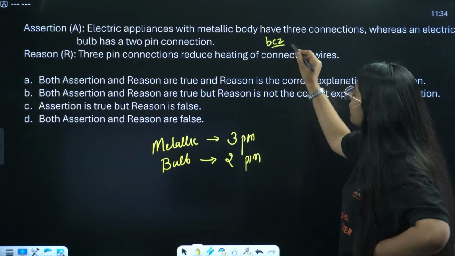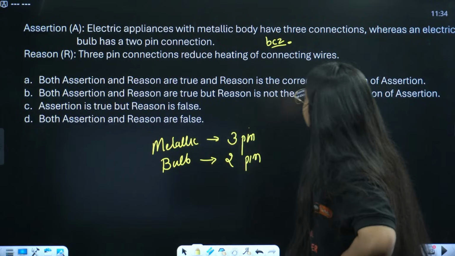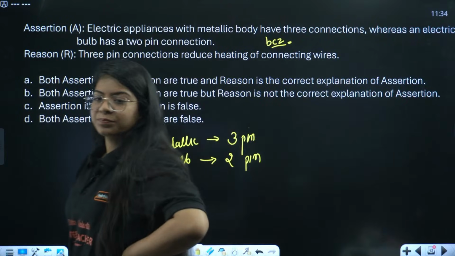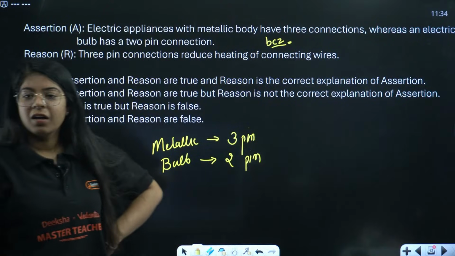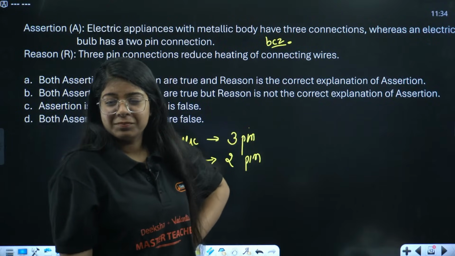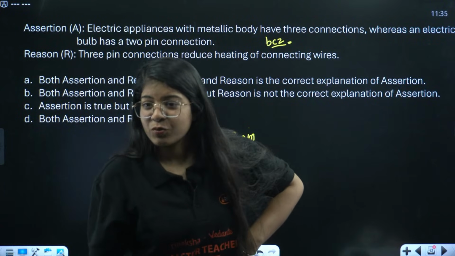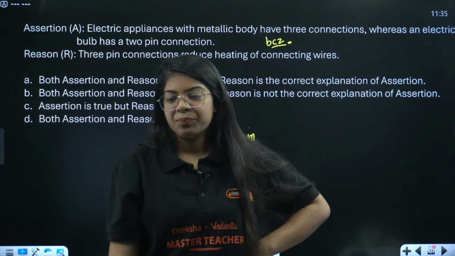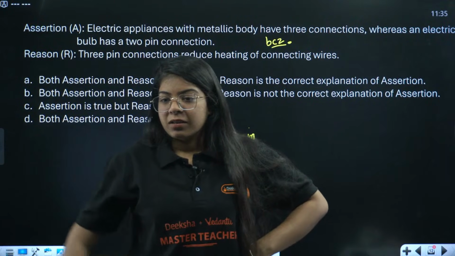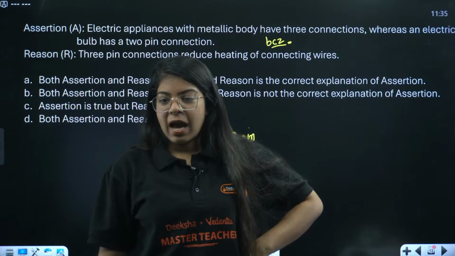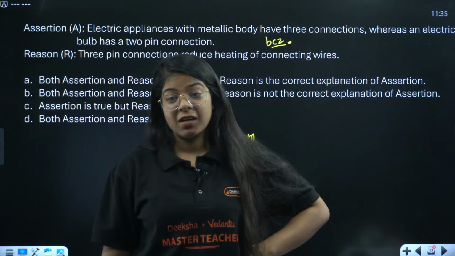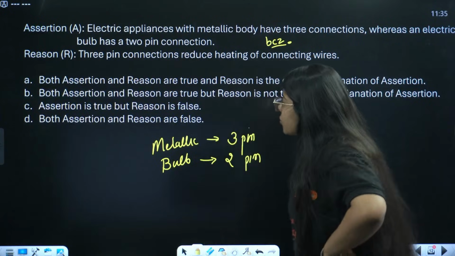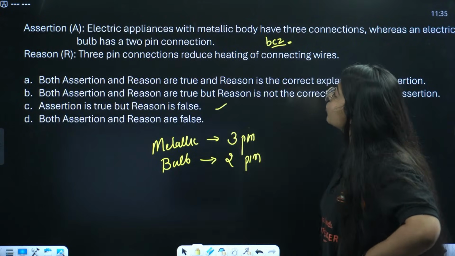Because 3-pin connections reduce heating of connecting wires. Okay, let me know. C, we have the answer as C. Sharmaji is also saying C. Great. We have the answer as C, which is assertion is true, but reason is false.